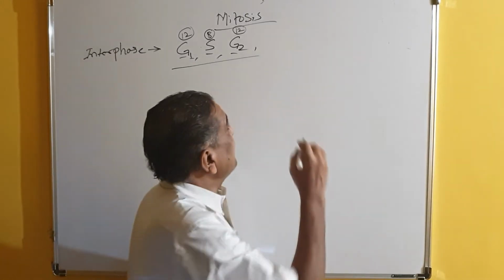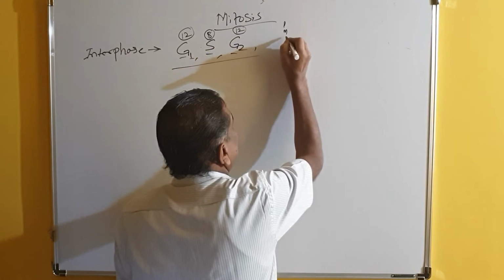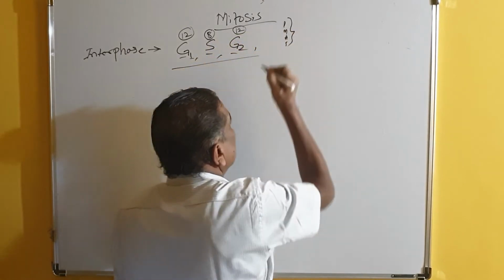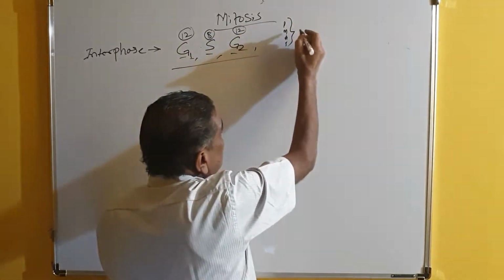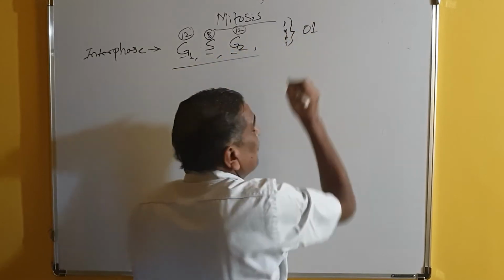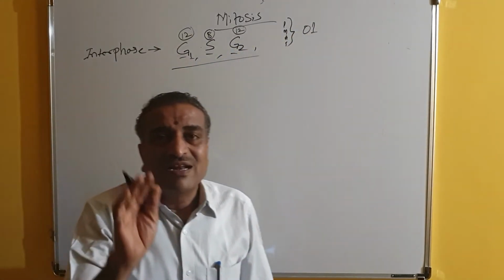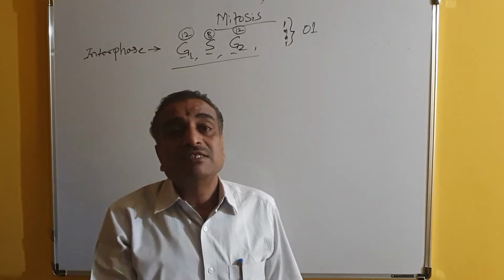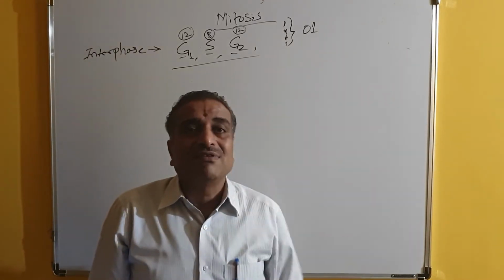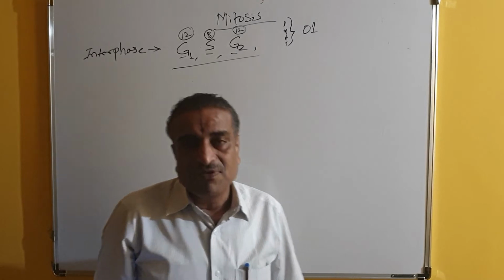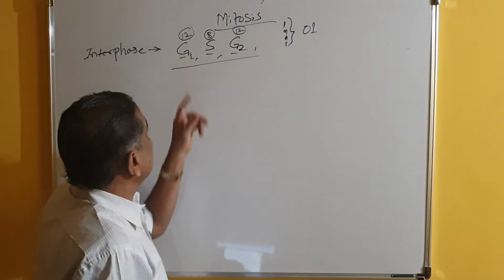And what is the next cell division? Prophase, metaphase, anaphase, telophase. These four stages are there. All these four stages require only one hour. So we have to learn here: for a one hour process, the cell is preparing for 28 hours. This is the fun of cell division. So this is called interphase.